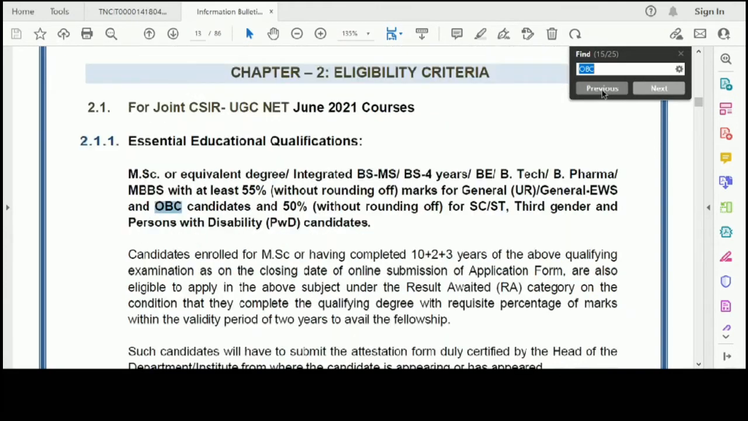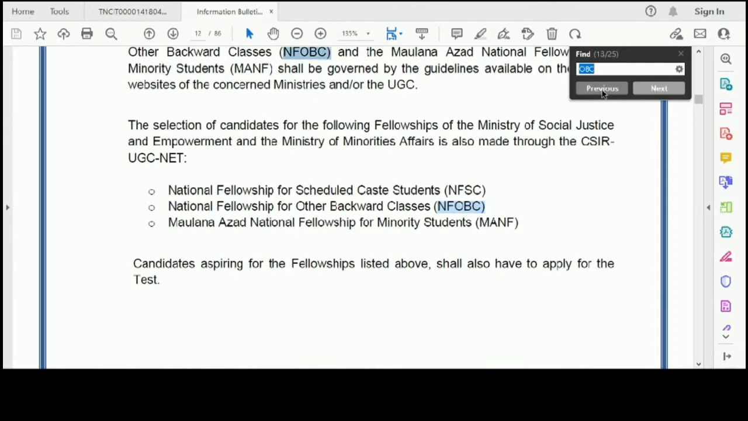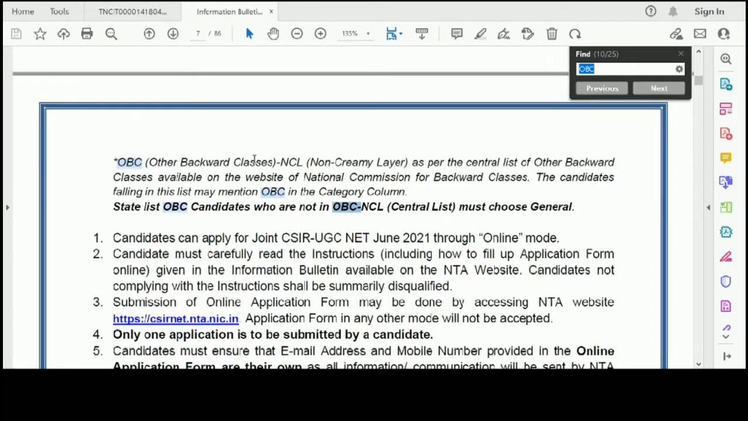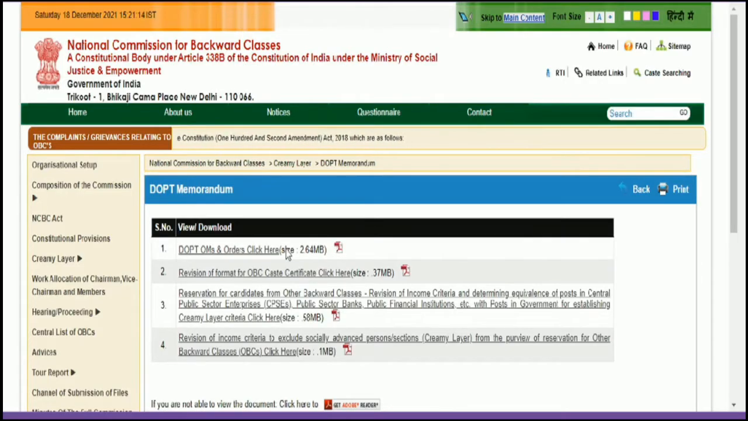Okay. Here in the CSIR notification itself, they are giving an important point regarding the OBC NCL category. That is, other backward class NCL as per the central list of other backward classes available on the website of the National Commission for Backward Classes. So if you don't know whether you belong to this OBC or not, you need to visit this National Commission website to check whether you are falling under OBC, that is other backward classes.